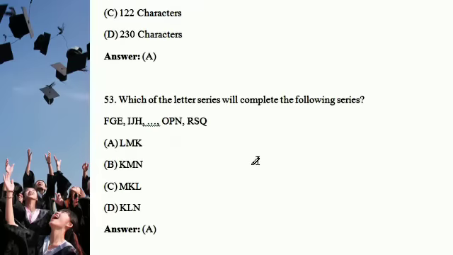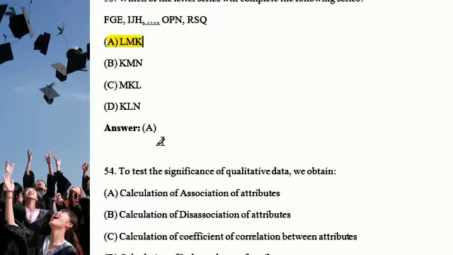Which of the letter series will complete the following series? Very interesting type of question; it comes every time. The series is FGH, IJK, OPN, RSQ. You must remember this type of question, with the positions: EFGH, IJK, LMNO, PQ, RST. So definitely the option is A. LMN continues in sequence. Option A is the right answer.